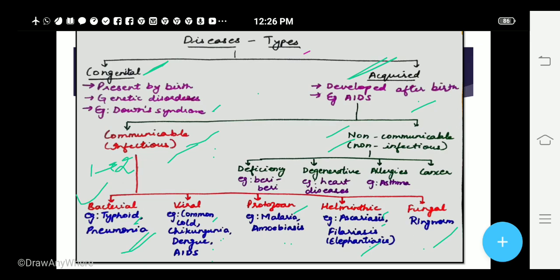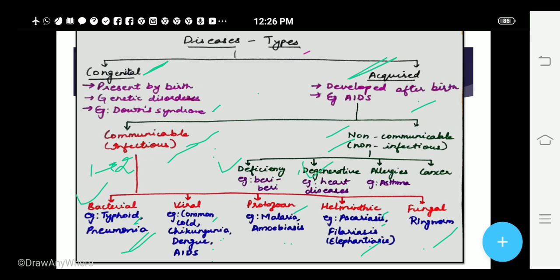Okay. Now, let us talk about the non-communicable or non-infectious diseases. The first are deficiency diseases. You have so many deficiency diseases, like beriberi and rickets. Beriberi is caused due to deficiency of vitamin B. So many diseases are caused due to deficiency of one or the other nutrient in your body. Those diseases are called deficiency diseases.